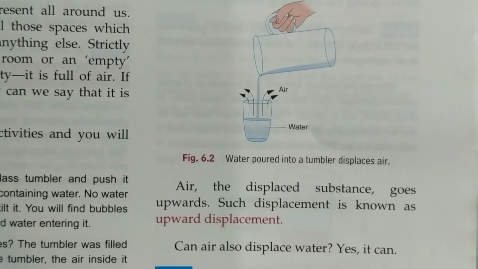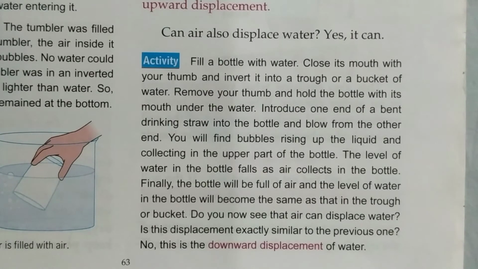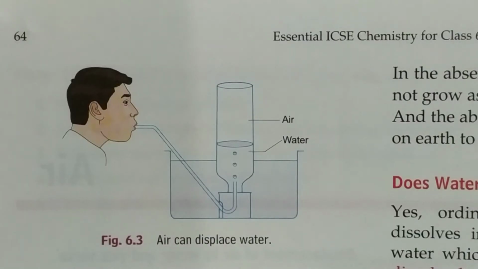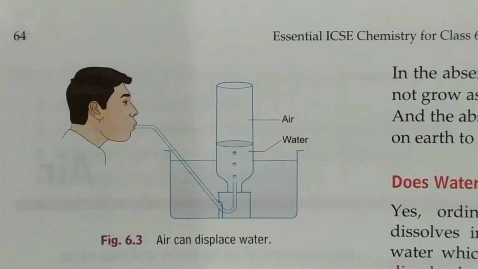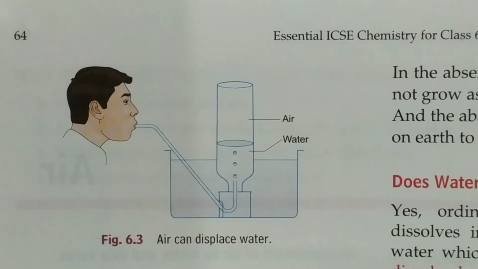Now the question arises, can air also displace water? Yes. How can we prove this? To prove air can also displace water, we need certain apparatus, like you can see in figure 6.3. You can see the arrangement.